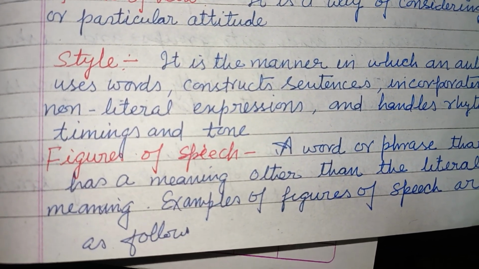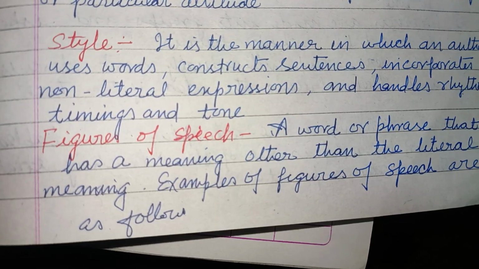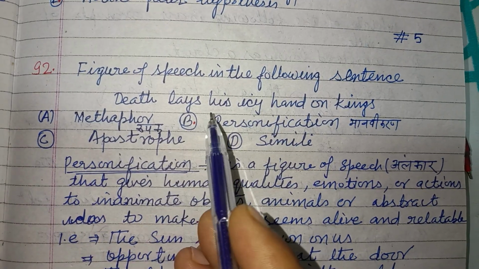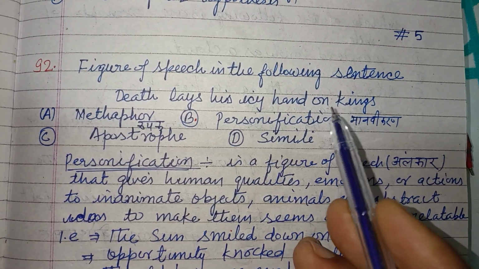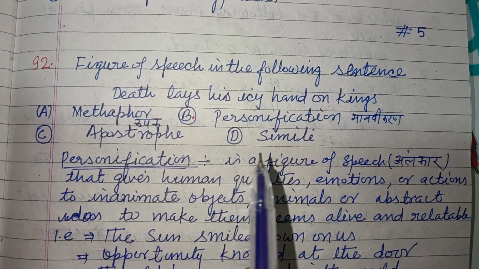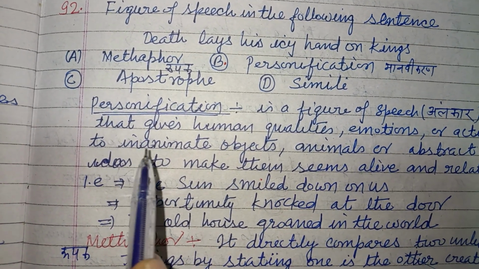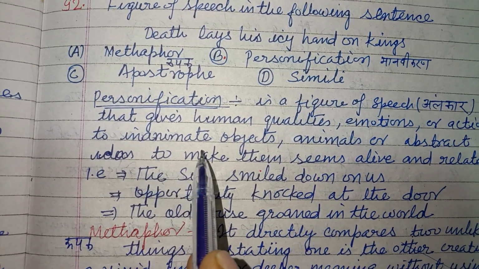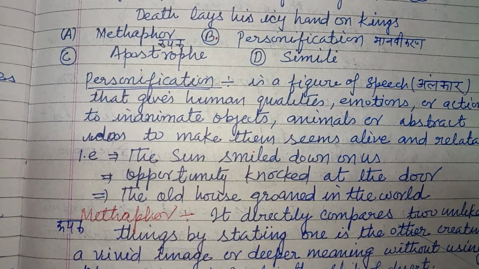Figure of speech, a word or phrase that has a meaning other than the literal meaning. Examples of figures of speech are as follows. Identify the figure of speech in the following sentence: Death lays his icy hand on kings. Here death becomes a live person, and it has hands. So it is personification, a figure of speech that gives human qualities, emotions, or actions to inanimate objects, animals, or abstract ideas to make them seem alive and relatable.